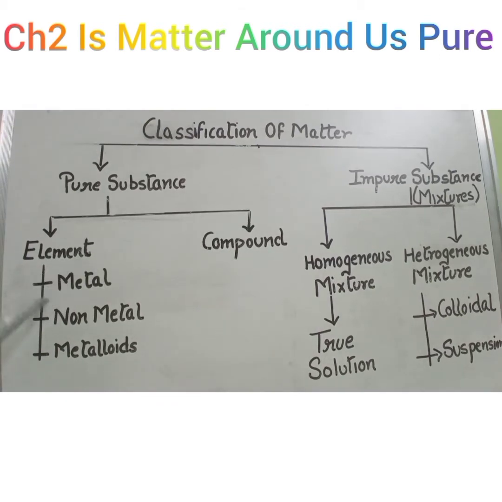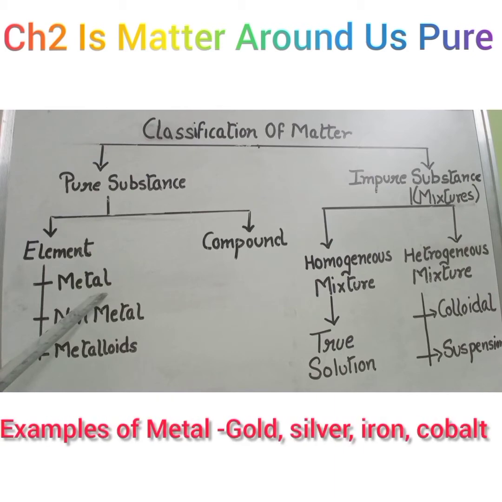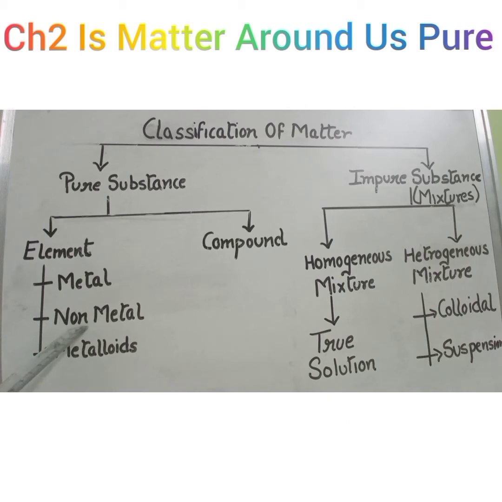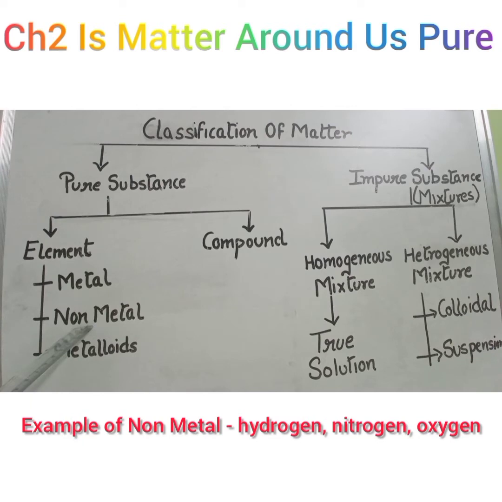An element is further divided into three parts, that is metals, non-metals and metalloids. Metals are those elements which are hard, malleable and ductile and good conductors of heat and electricity. For example, gold, silver, iron, cobalt. Whereas non-metals are those elements which are soft, brittle and poor conductors of heat and electricity. For example, hydrogen, nitrogen and oxygen.